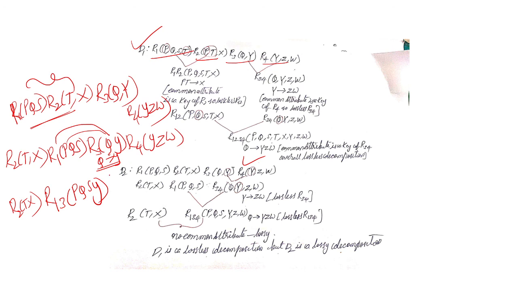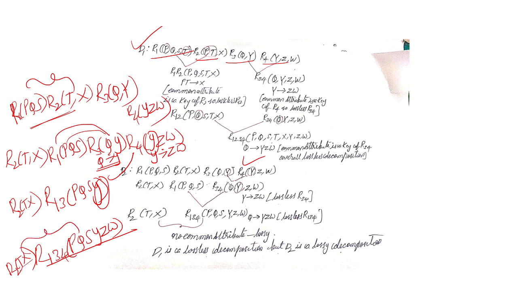Again, between R4 and R3, is there any common attribute? Yes, Y is common and Y is the key of R4, Y determines ZW. That means we can combine R134, PQSYZW, and R2 is TX. Now see, between R2 and R134 there is no common attribute: here it is TX and here PQSYZW.